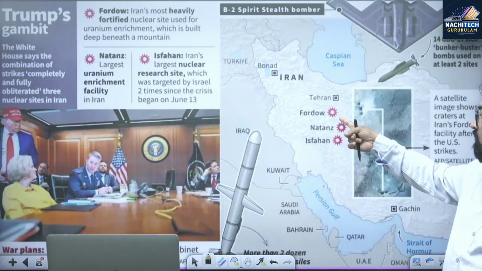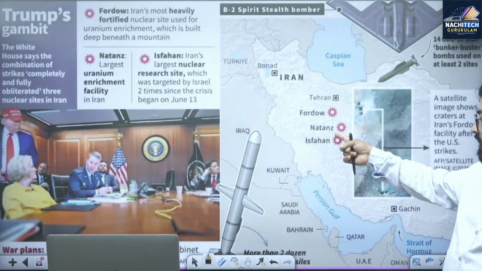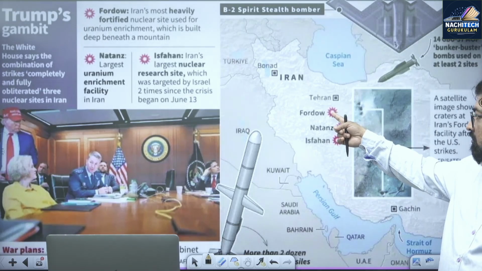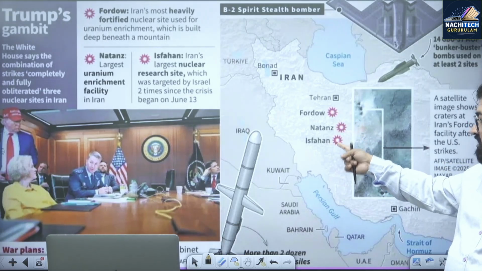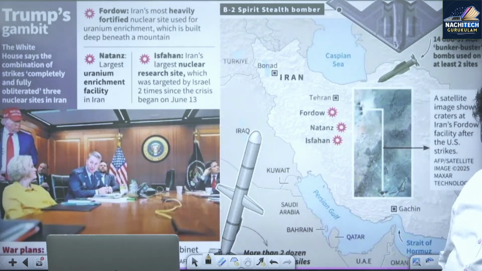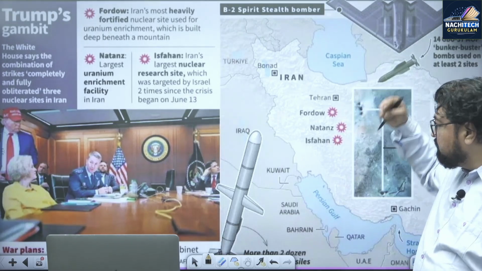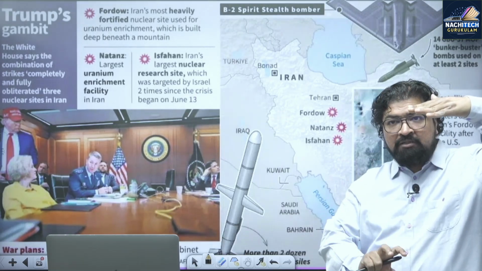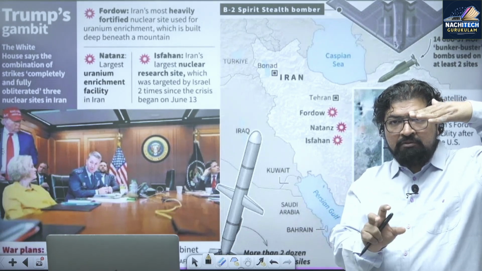One is Fordo, Natanz, Isfahan. Out of these, at Fordo and Natanz, they used the B2 military aircraft, bombing with the MOP.